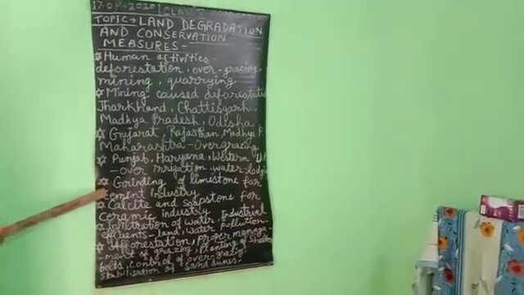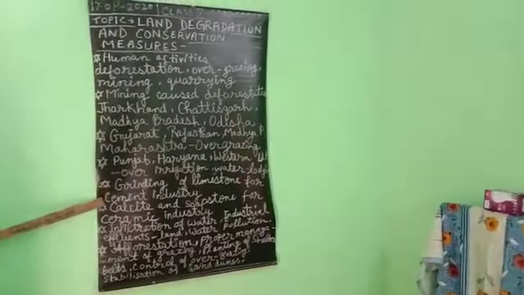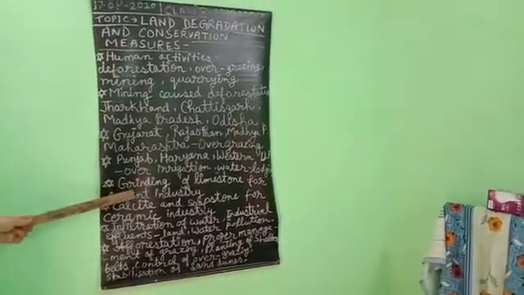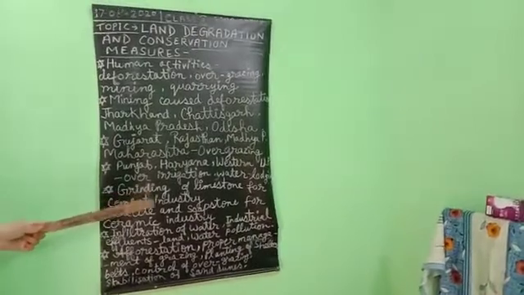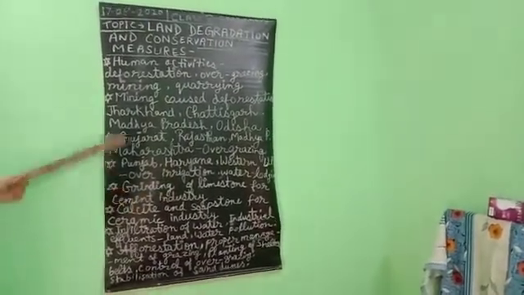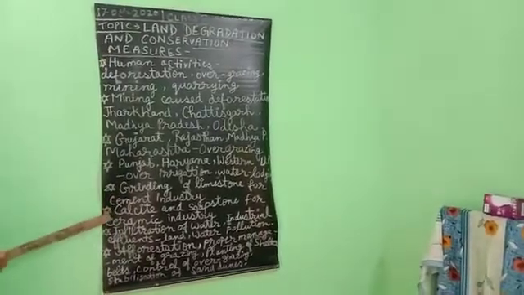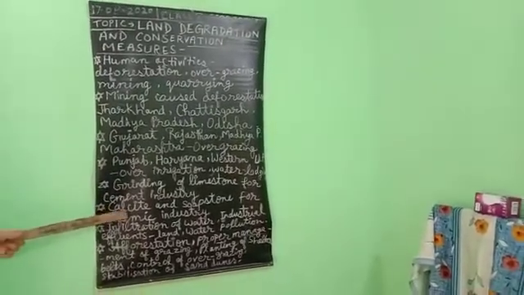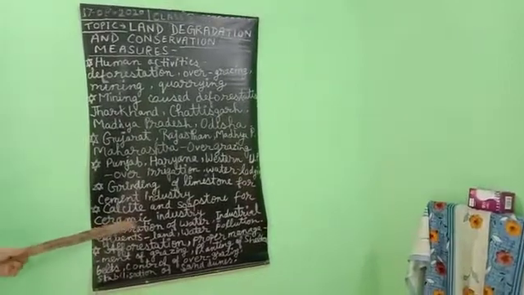Next one, mineral processing, like grinding of limestone for the cement industry. This is also responsible. For the cement industry, the grinding process of limestone results in land degradation. Next one, calcite and soapstone for the ceramic industry.